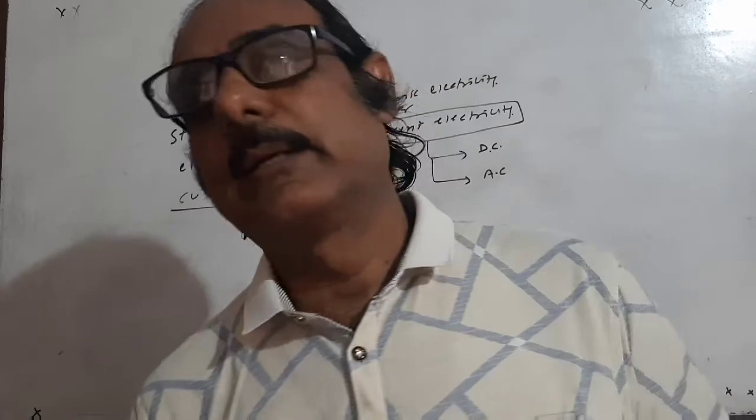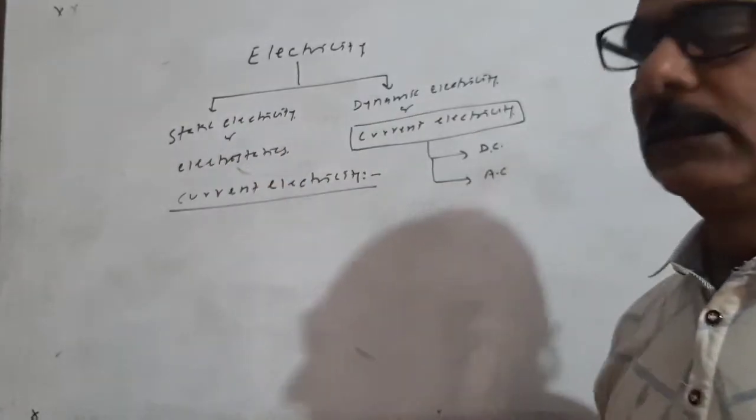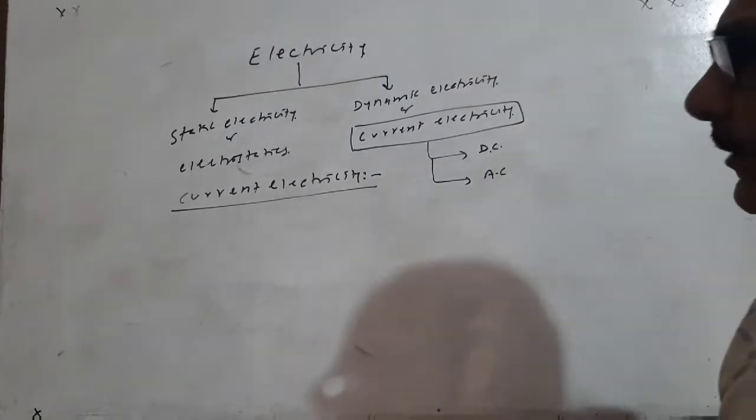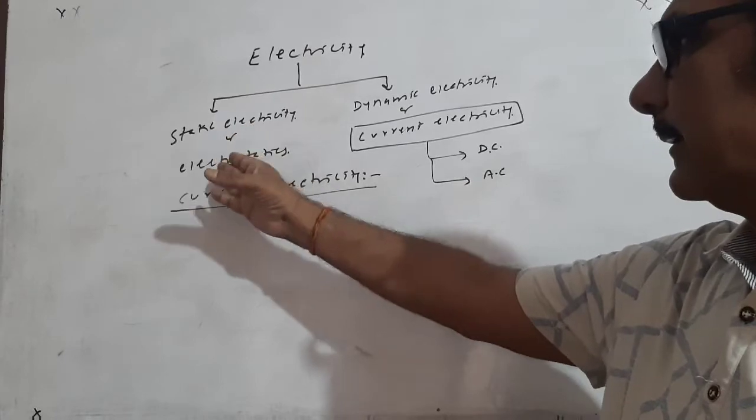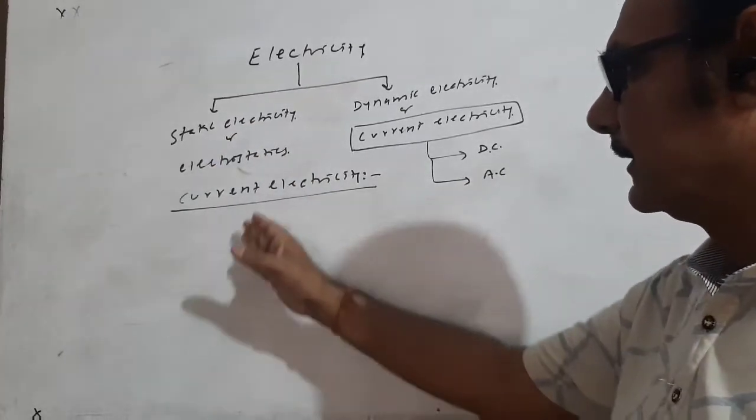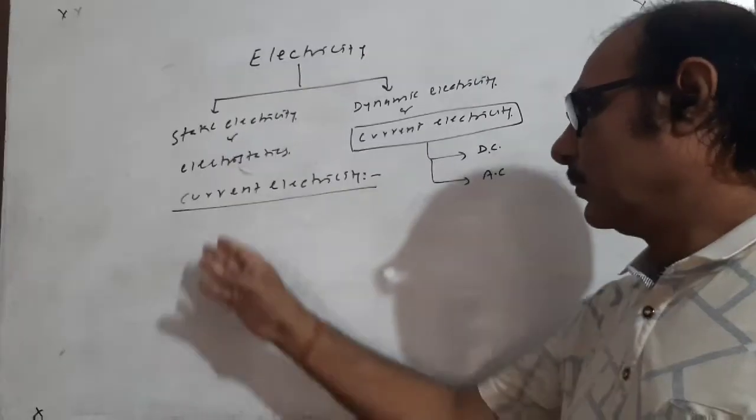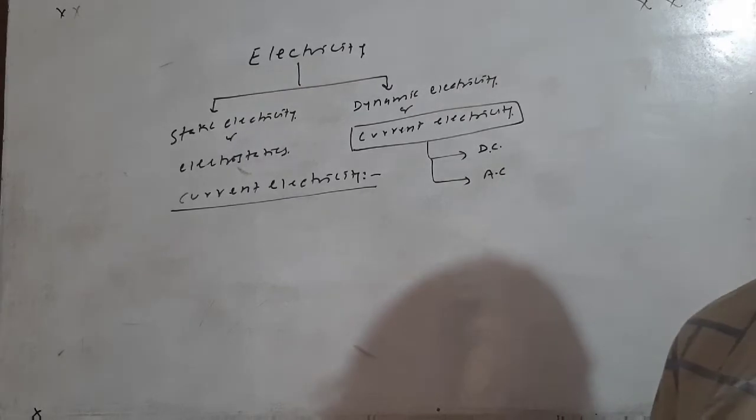So current electricity is the branch of physics which deals with charge in motion, and electrostatics is the branch of physics which deals with charge at rest. So here I am going to discuss current electricity. It means charge is in motion.